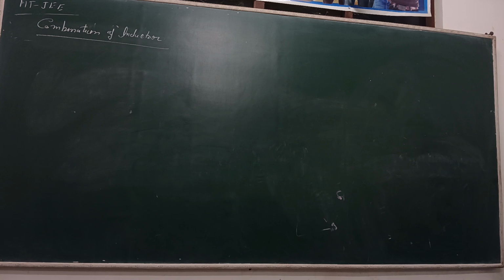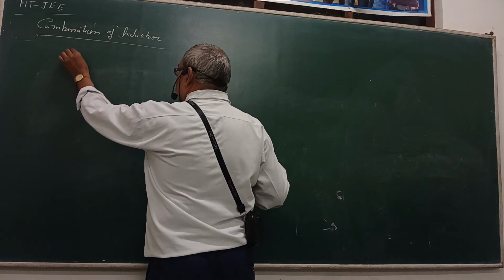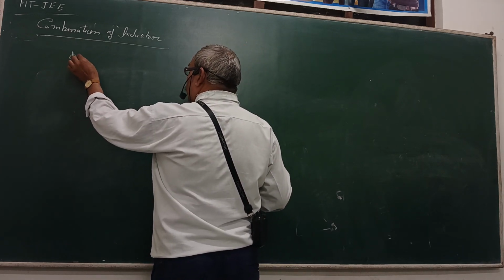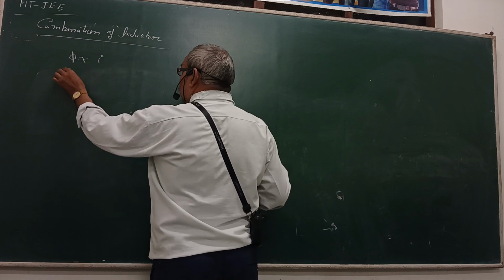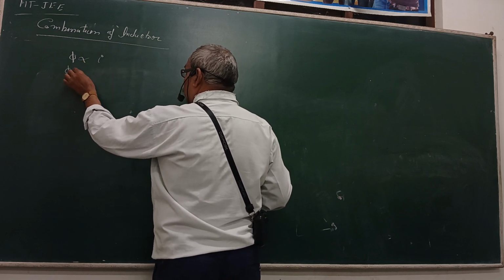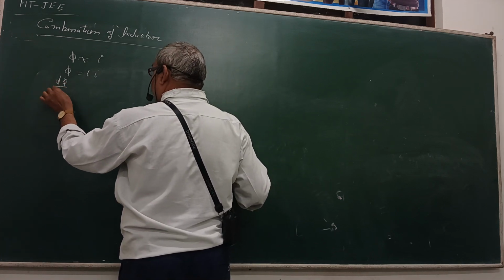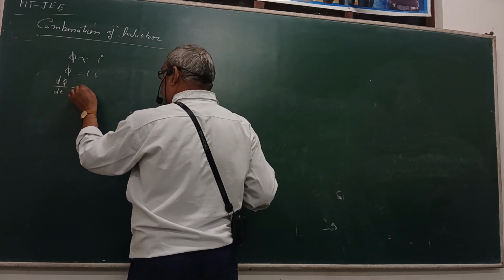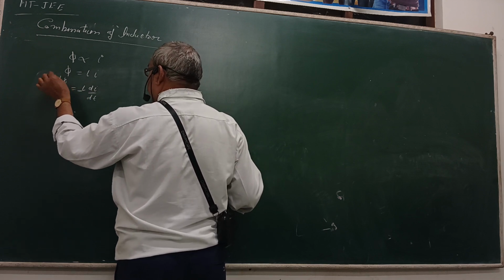L di upon dt. Phi is proportional to I, so phi is equal to L I. The change of phi upon dt is L di upon dt. This is the case of the inductance.